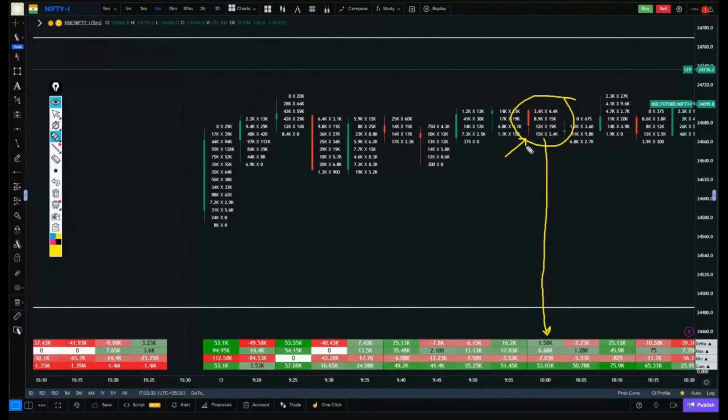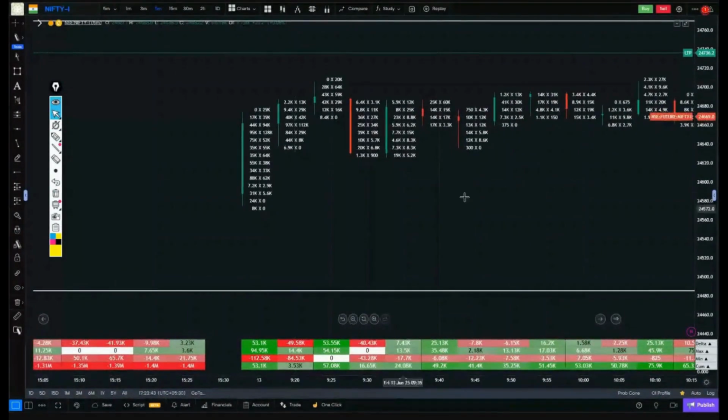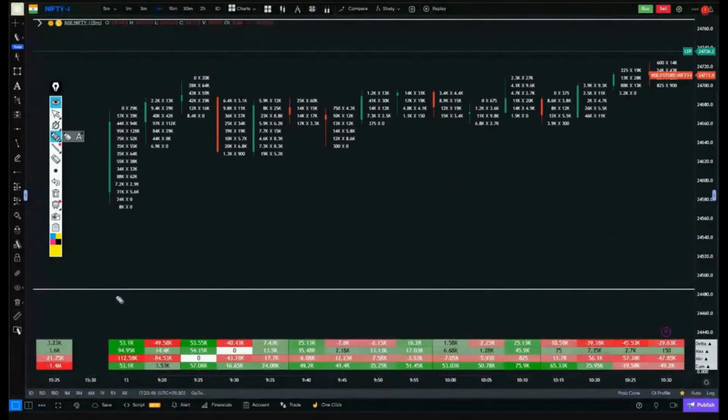Forget about red or green. Just see what the delta is inside that candle. What confirmation is it giving us? Order flow helps you a lot in this way as well. So what we can see now is that there are some candles whose delta is very high, like this delta of 50K, delta of 49, delta of 53, delta of 40K, delta of 25K. And look at these, some candles are like this, only 2000, again 2000, only 16,000, only 6,000, only 7,000. It means we have some candles whose delta is very high and some candles whose delta is quite low.